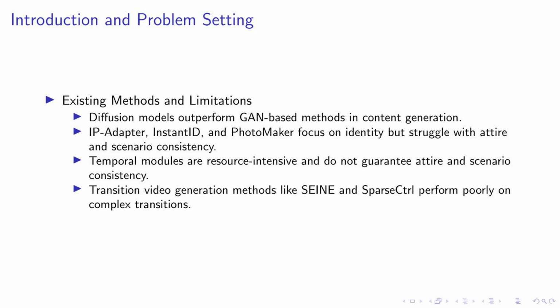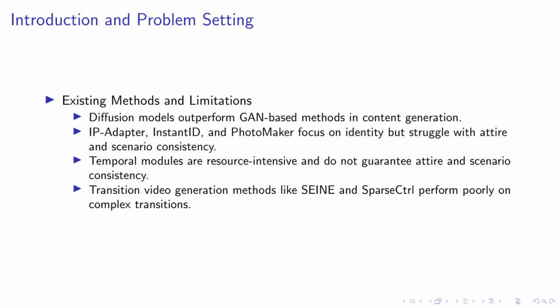Previously, diffusion models, IP-Adapter, InstantID, and PhotoMaker have been used to generate content. However, these methods have limitations in terms of controllability and consistency. Temporal modules, another common approach, are computationally expensive and require a large amount of data.